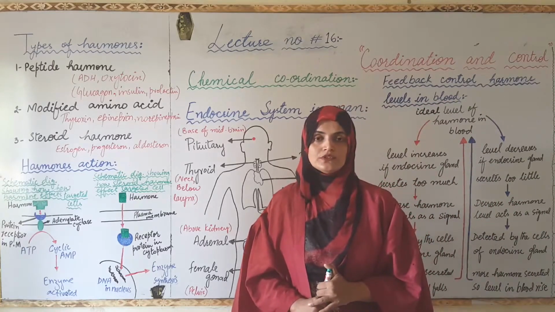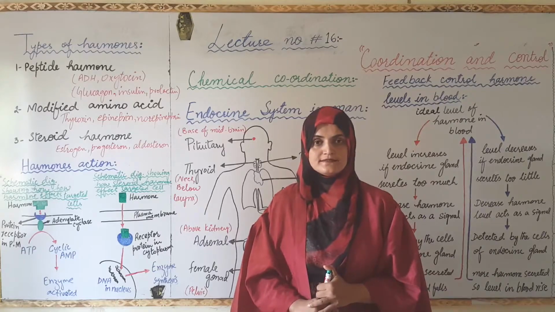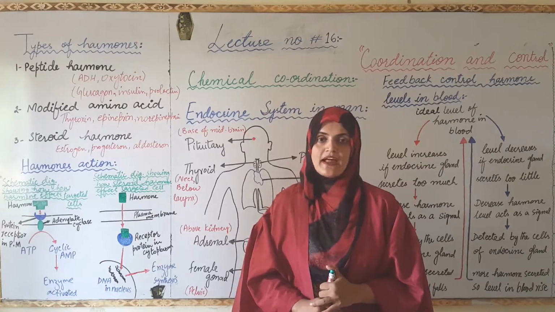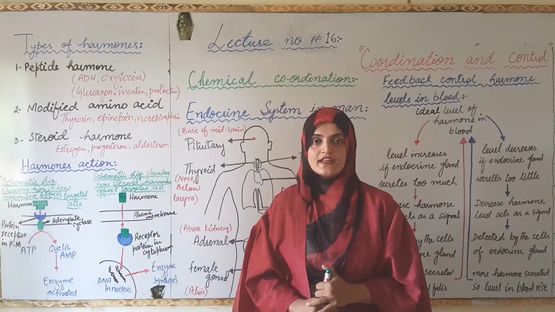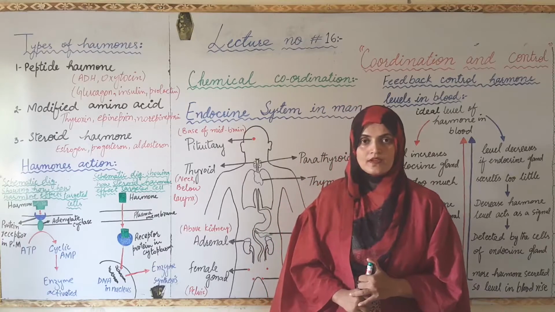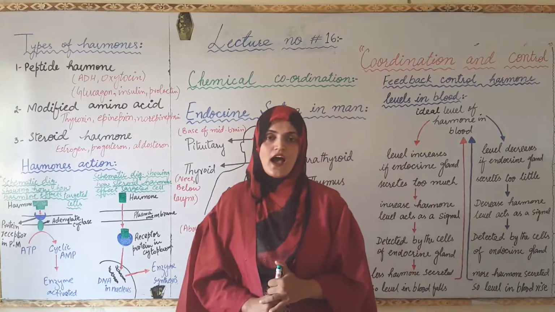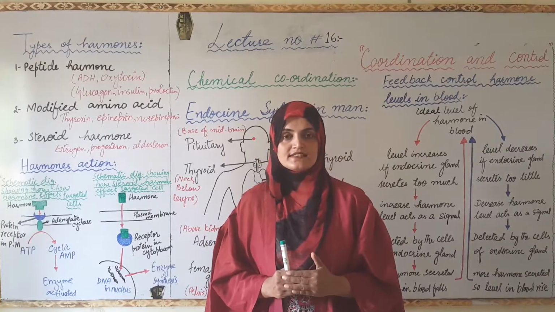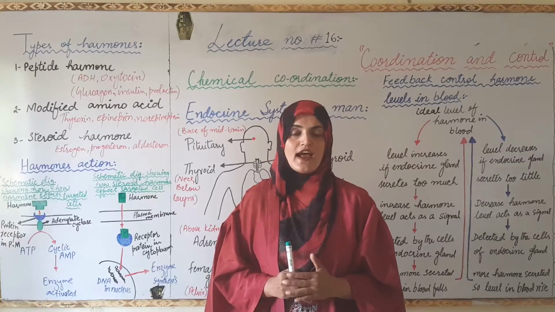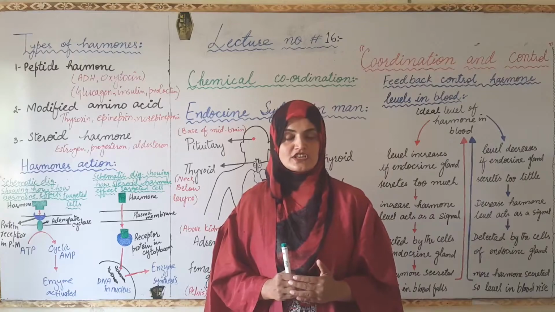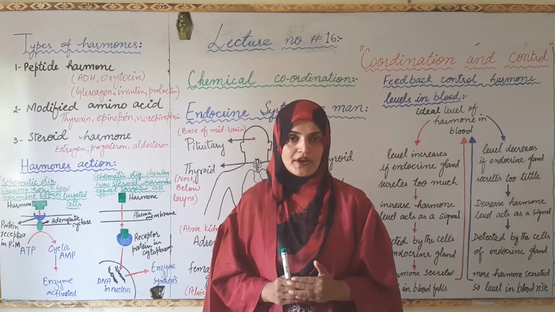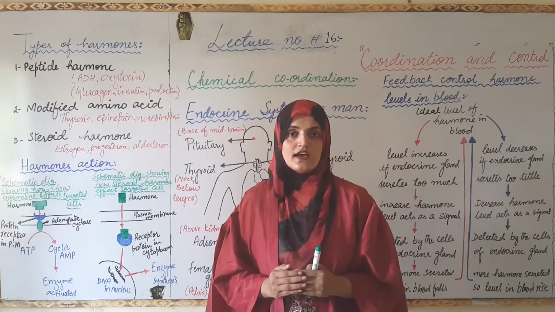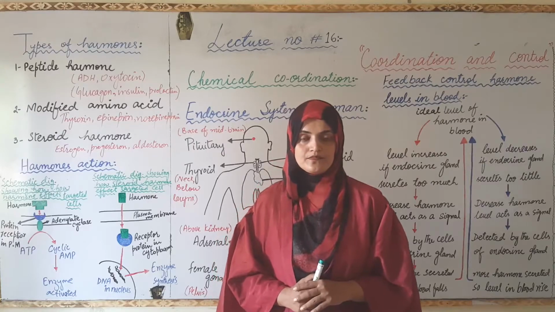The amount of hormone can be increased or decreased, and it is regulated within the body by means of a feedback mechanism that we have studied in homeostasis. In homeostasis, I told you that a feedback mechanism becomes active at the time of abnormal concentration of any substance within the body or because of any change outside or inside of the body.